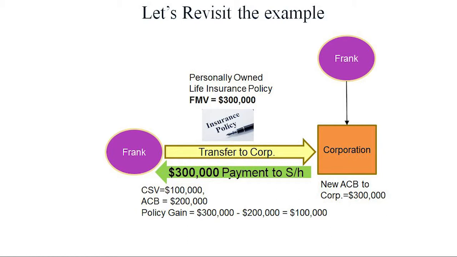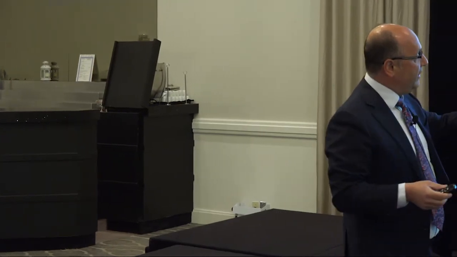Frank has to pick that up in his personal taxes. New ACB to the corporation is going to be $300,000 now. Proceeds of disposition. Ouch. That's a double whammy. It's a double whammy because not only do I have to pay tax on the policy gain of $100,000, but now I've artificially bumped up the ACB. So I'm doing a disservice to my CDA credit because of the new rules.